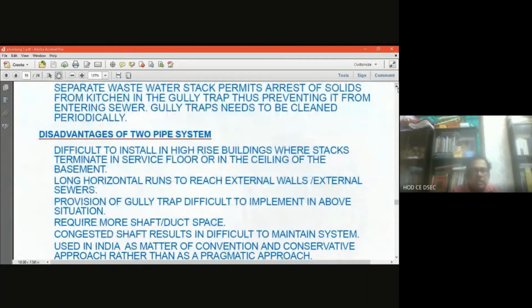So you have to weigh the disadvantages and advantages, and you have to take the decision. Like high-rise building, definitely we don't have any choice of the two pipe.